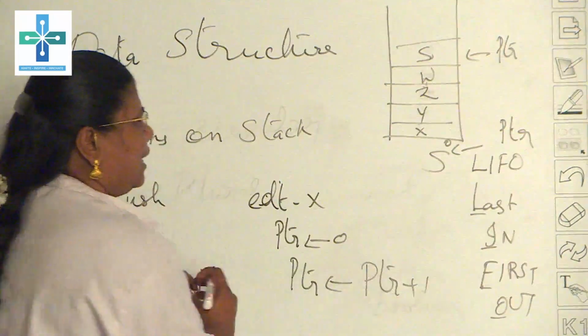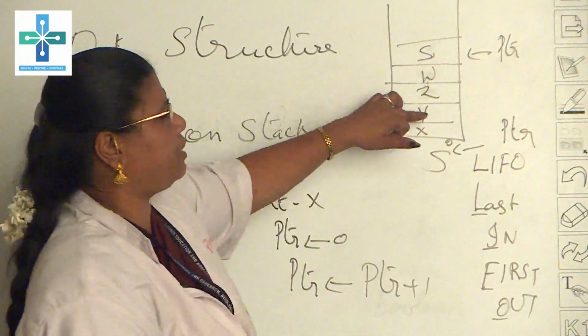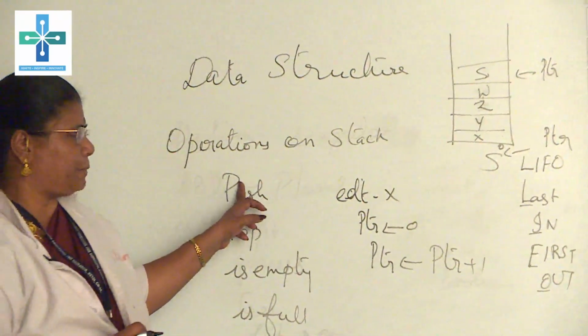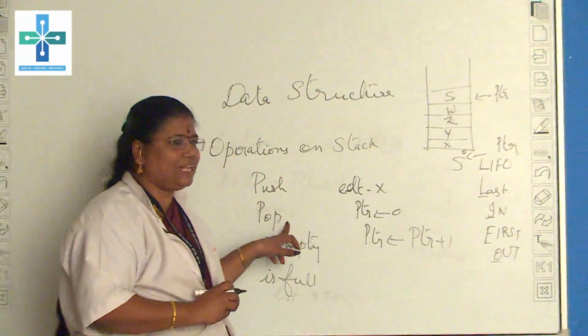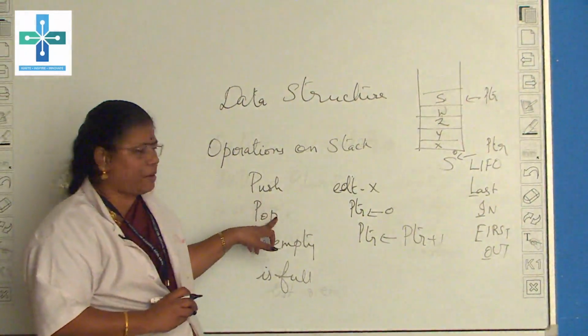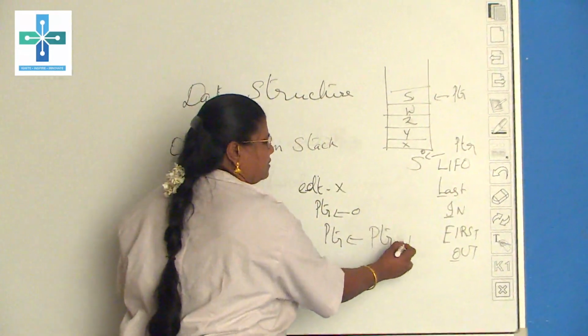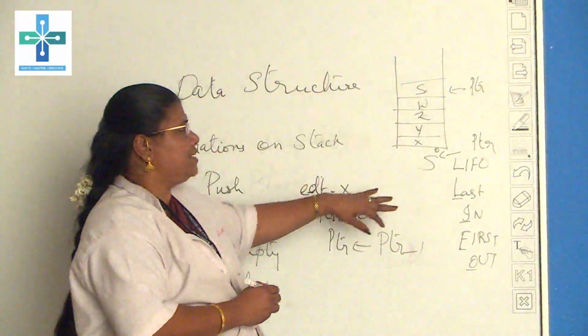Then the pointer moves to the next location, and there we store the element. In that way we do the push operation. Like the same, if you want to remove an element, that is delete it, you do the pop operation. At that time you have to decrement the pointer, and the element will be popped out from the stack.